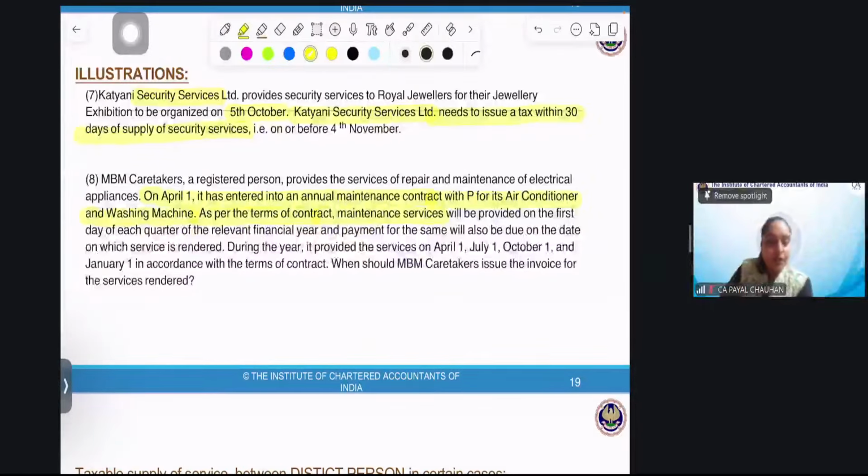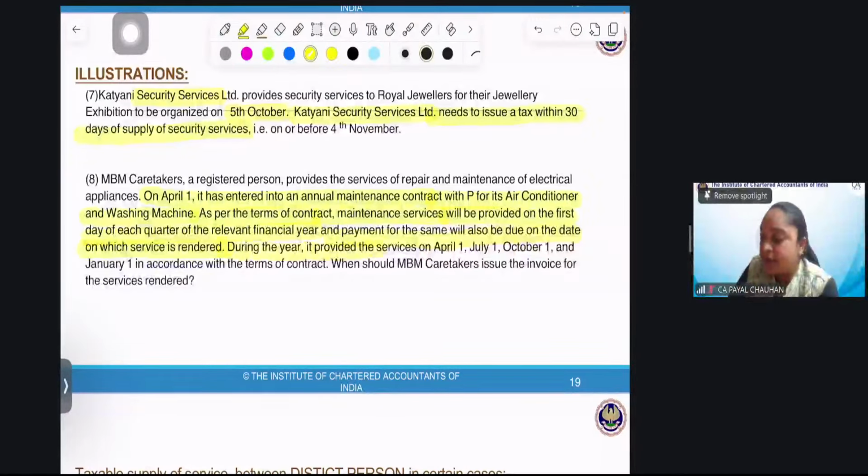Perfect. AMC contract, annual maintenance contract, right? Now, service will be provided on the first day of each quarter of the relevant financial year, and the payment for the same shall also be due on the date on which the service is rendered. It is such an easy question. I'll give you the payment also on the first day of each quarter. Then where are we? Okay.